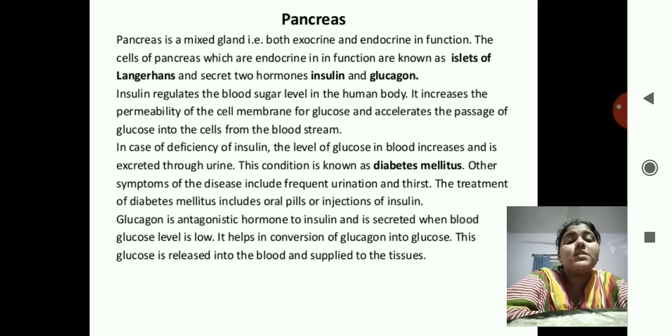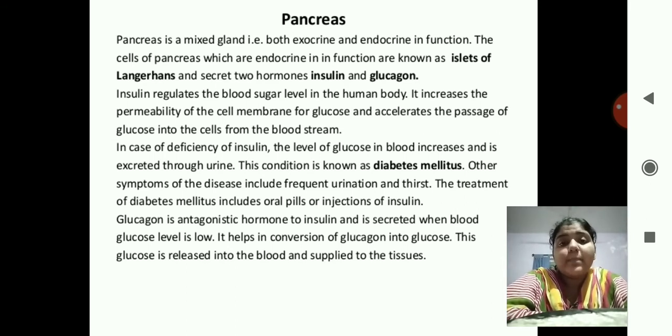Insulin is secreted in the blood when the blood glucose level is high. When the blood glucose level is low, then what happens? The glucagon is secreted. It helps in conversion of glycogen into glucose. This glucose is released into the blood and supplied to the tissues. What exactly is happening? When there is a lesser amount of glucose, your body needs glucose for many mechanisms and many reactions.